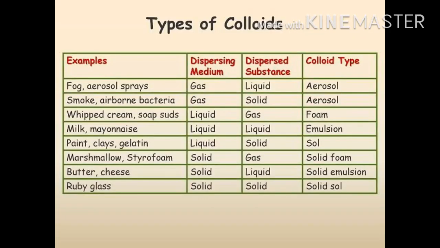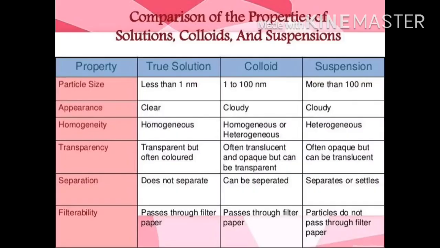Depending on the physical state of dispersed phase and dispersion medium, the colloid can be classified into the following types. Number 1, aerosol, foam, emulsion, sol, solid foam, solid emulsion and solid sol. I hope that you will be able to understand the difference between the true solution, colloid and suspension.